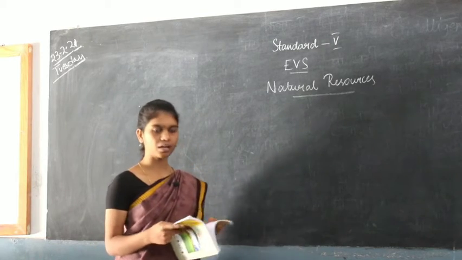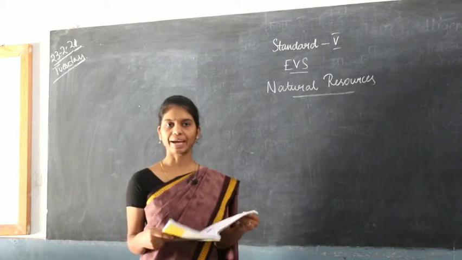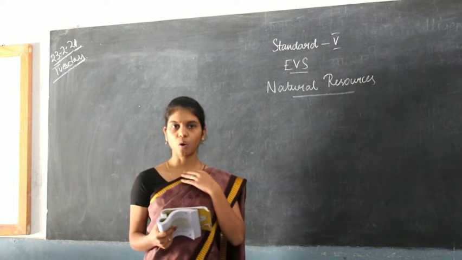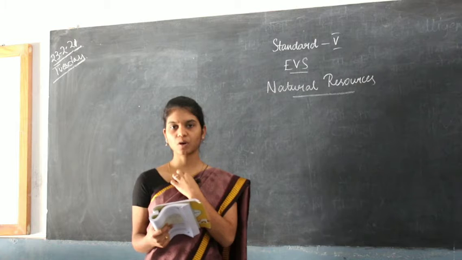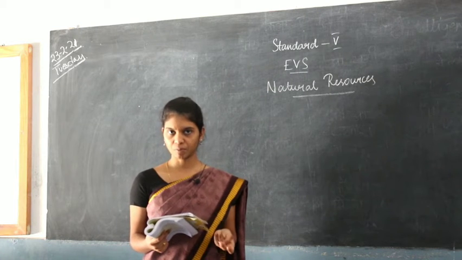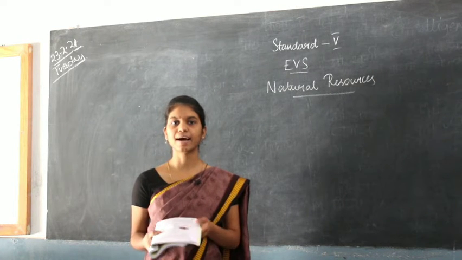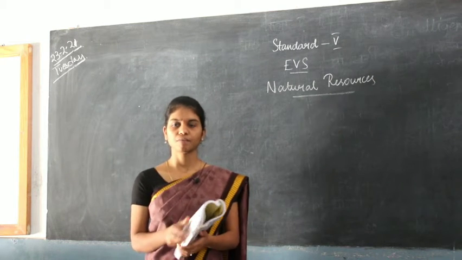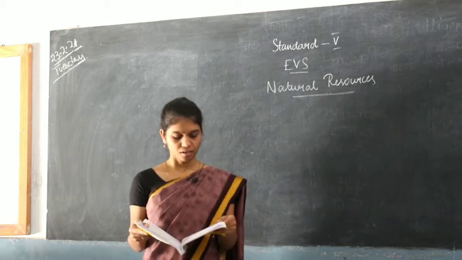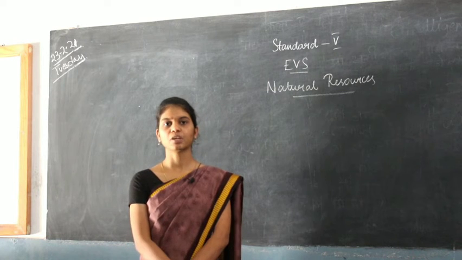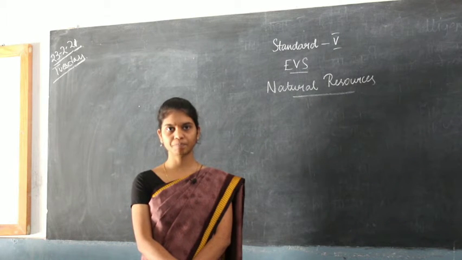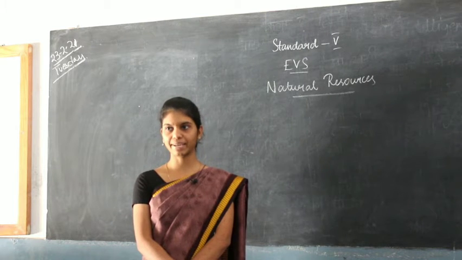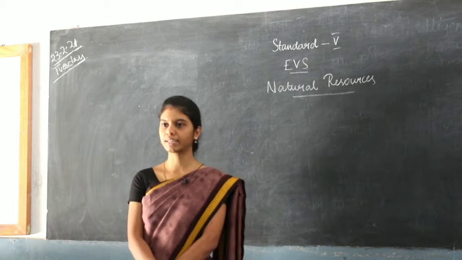And there was a table column in which you had to find whether it's a renewable or non-renewable resource. Coal, iron and petrol are non-renewable resources, while forest, air and sunlight are renewable resources. We saw something about sunlight, solar energy. Solar energy is a main source of energy for all living things, and it is used for many things, right, that we learned in the previous class.